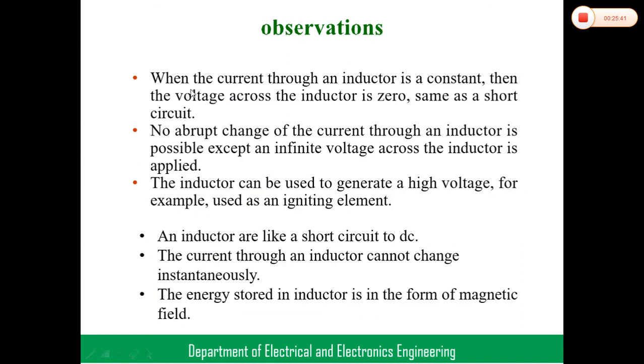I mentioned here at the same point, that is short circuited. Voltage 0 means short circuited, very very important. When the current passing through the inductor is constant without any changes, dI by dt being nothing but the change in current, then if there is no change in current, the voltage across the inductance becomes 0, which is short circuited. Voltage 0 means short circuited, very important.